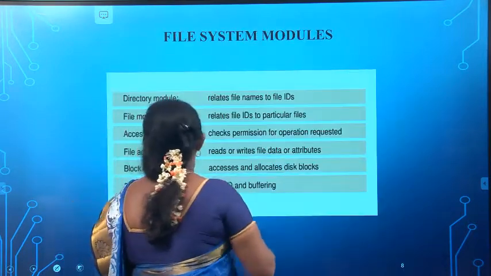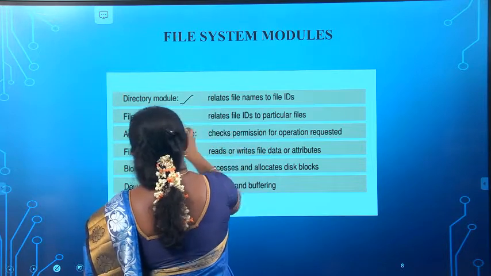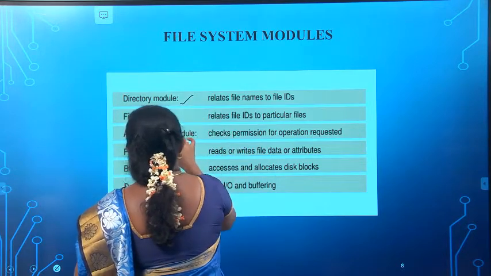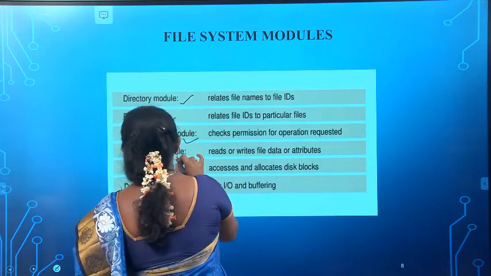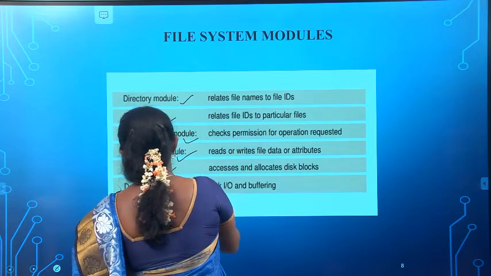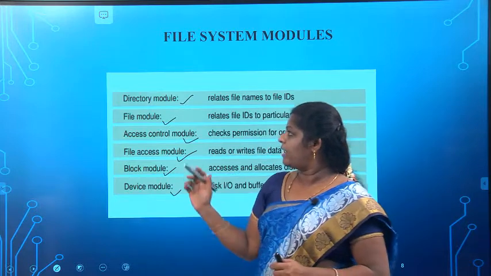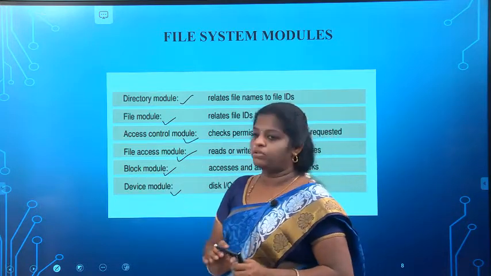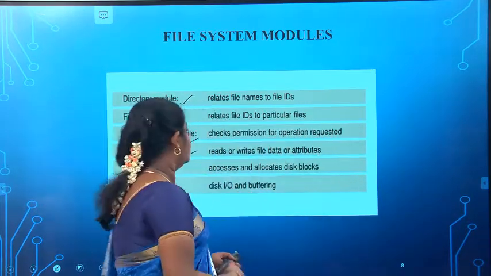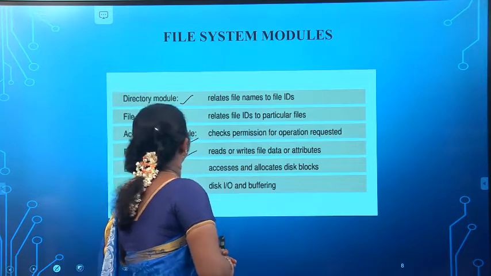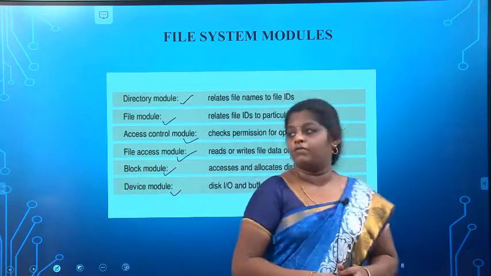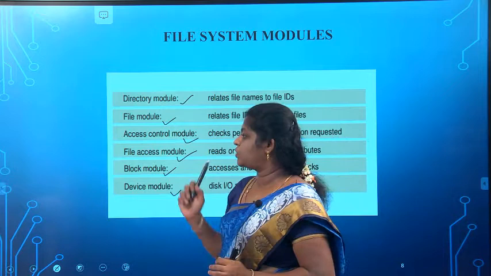So the modules are: directory module, file module, access control module, file access module, block module, and the device module. Totally, how many modules do we have? We have 6 modules in this file system.